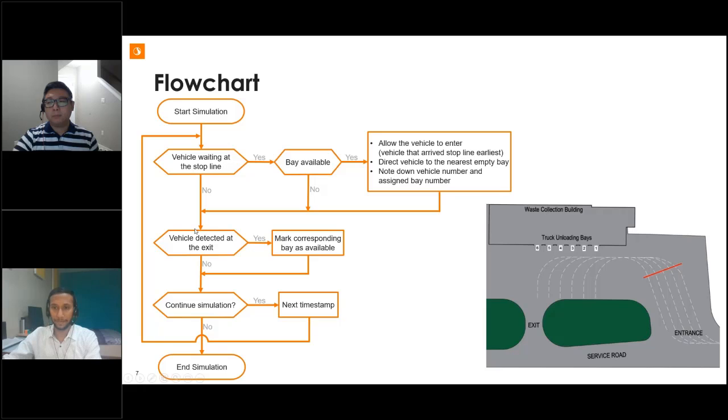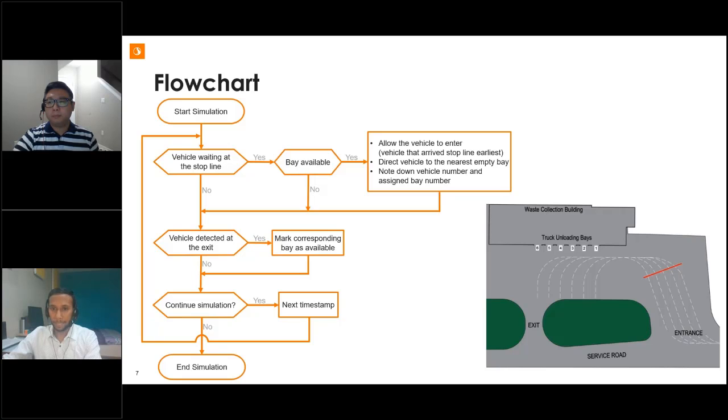So coming back to the flowchart, if no vehicle was identified at the entrance, then we'll check for the vehicle at the exit. If we don't find a vehicle there as well, then we'll move to the next timestamp. Now let's see the process when we detect a vehicle at the entrance. When a vehicle is detected at the entrance, we'll check for bay availability, and if there is no available bay, then we'll again move to the next timestamp. If a bay is available, then we'll allow the truck to enter and direct it to the nearest empty bay. While doing so, we'll make sure that the vehicle which had arrived earliest at the stop line will be allowed to go in.